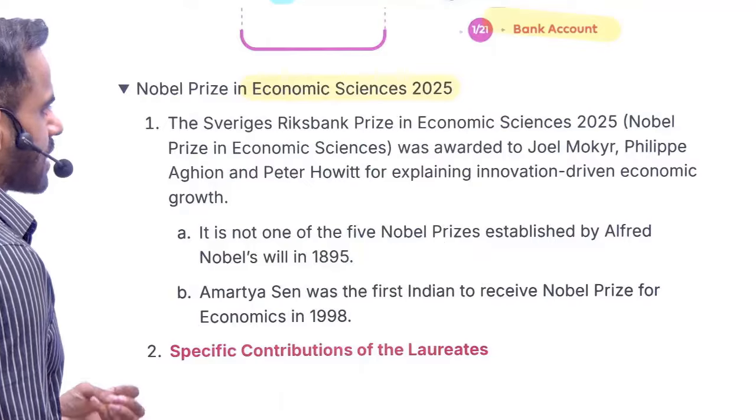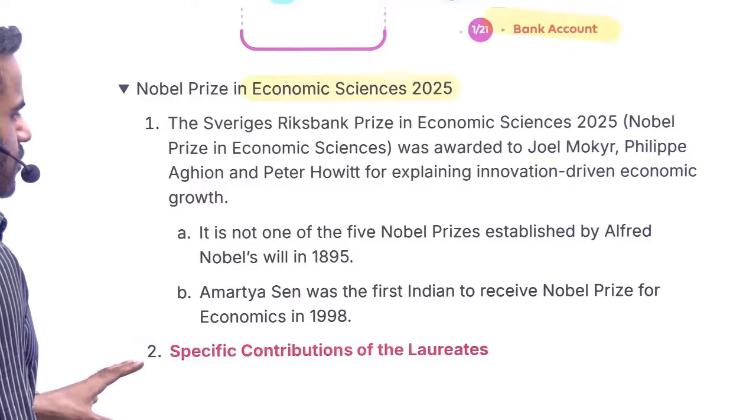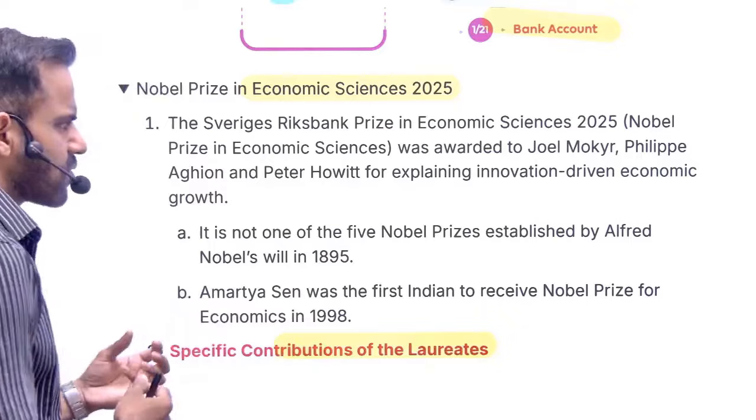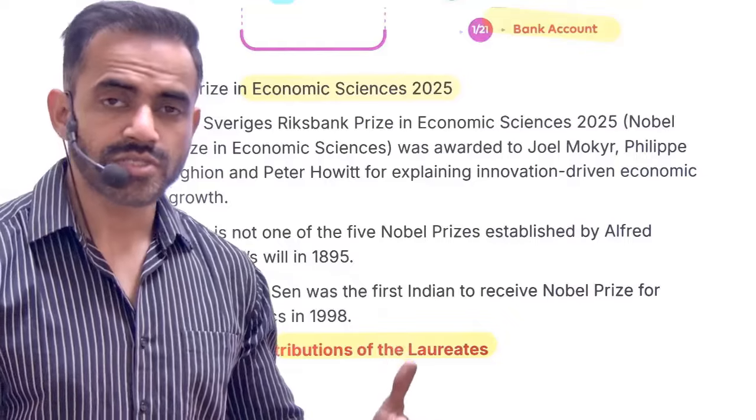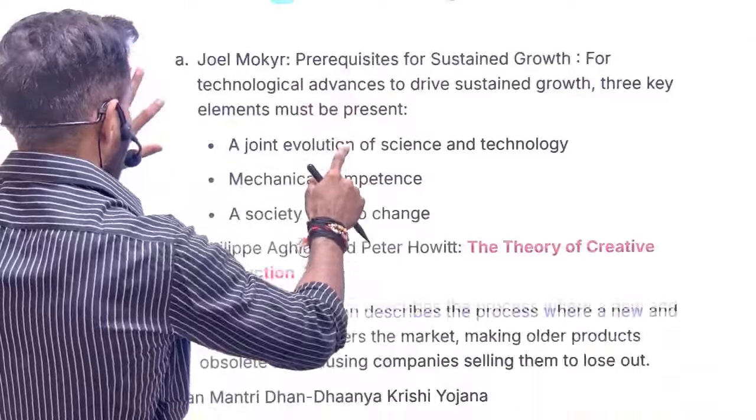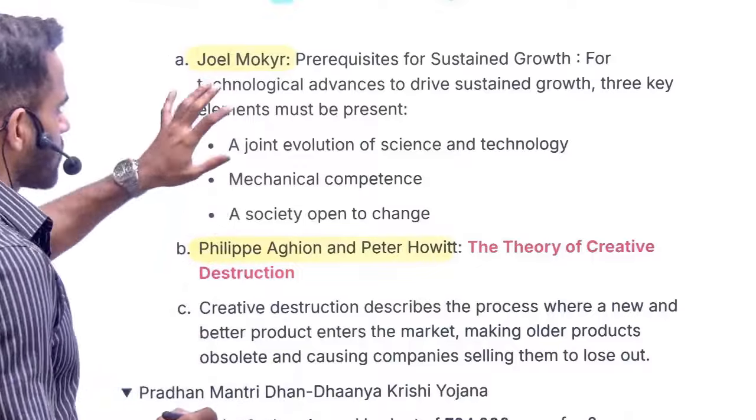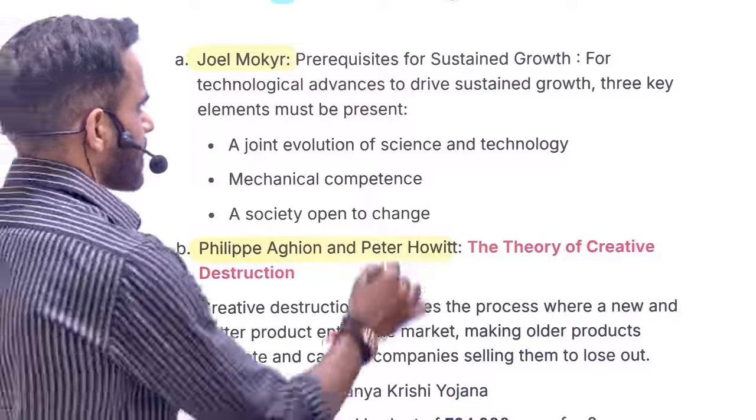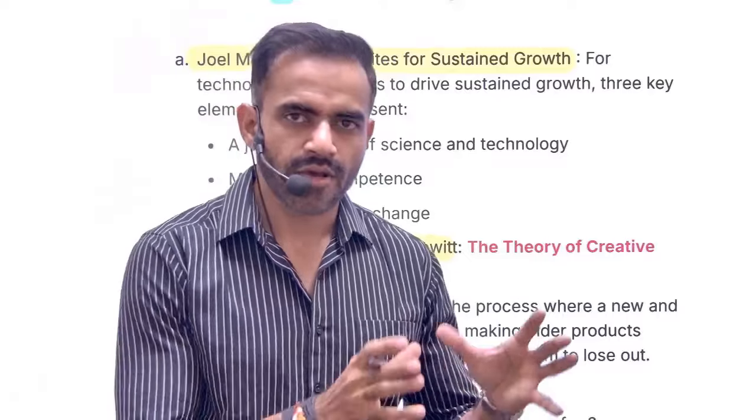For this particular thing, the Nobel Prize in economics was given. So understand two important things. What is the specific contribution of these people? Again, I'm not going to read the names, you can read them yourselves. My major objective is to help you understand the concept here. There were three people. Now, the contribution of Joel Mokyr is that he specified the necessary conditions for sustained growth. That simply means what is required for sustained growth.